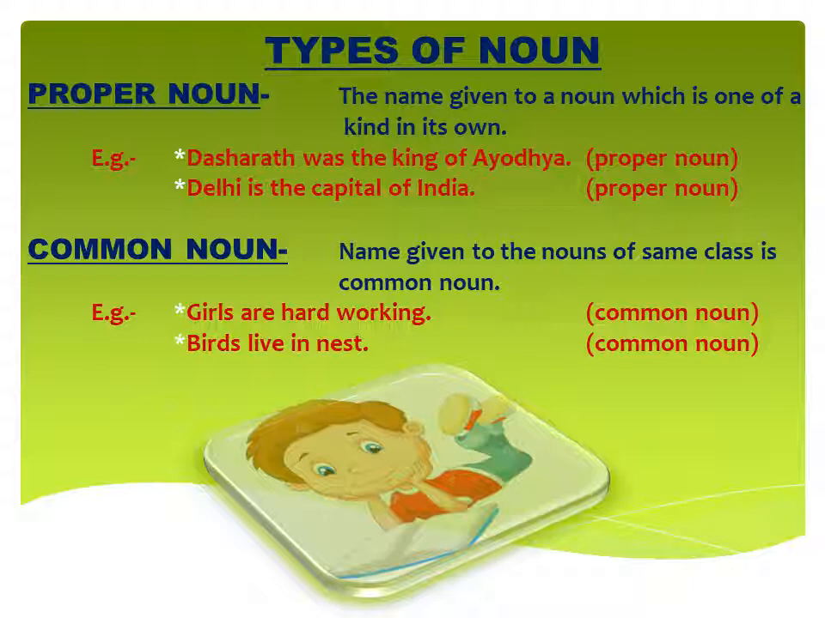Next example is birds live in nest. Now so many birds are there and all birds are living in the nest. We are not talking about any special kind of bird here. So bird again is a type of common noun.